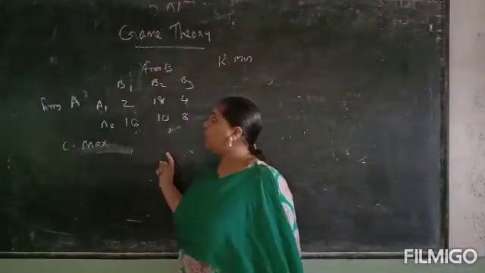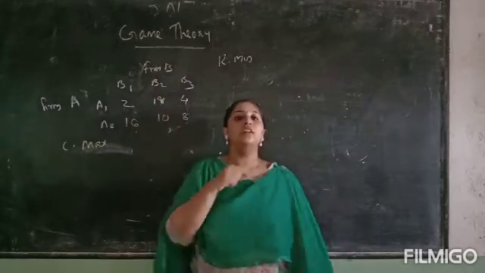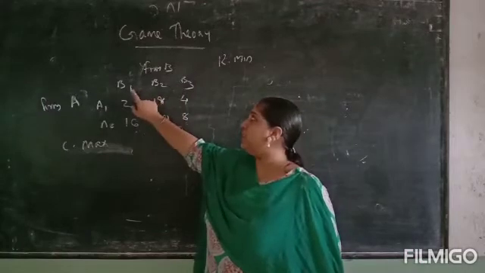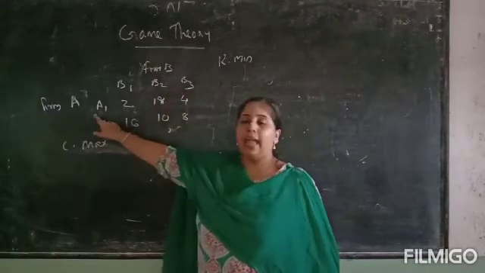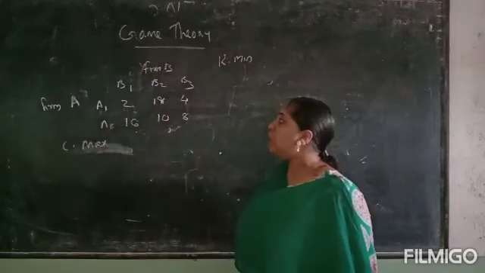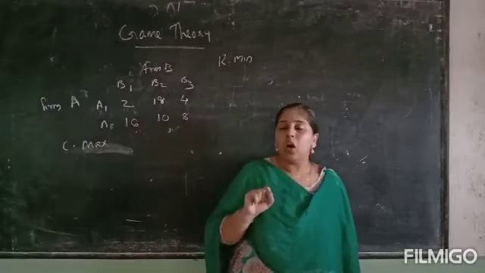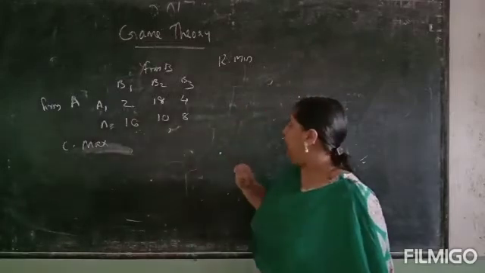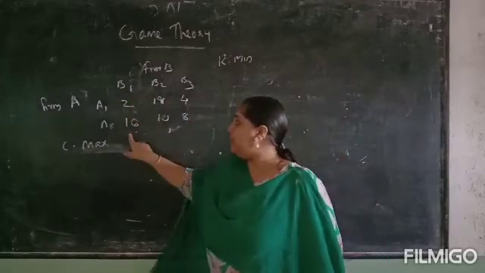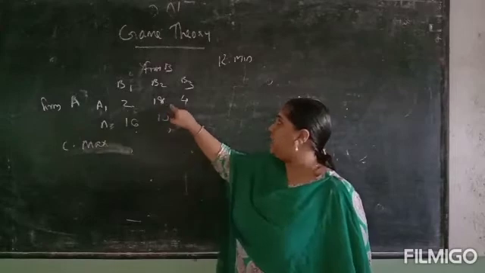This is a problem where we have two players, firm A and firm B. Firm B has three strategies B1, B2, B3. Firm A has two strategies A1 and A2. So we want to find the value of the game. First we want to take the minimum in each row and the maximum in each column. So here 2, 18, 4.